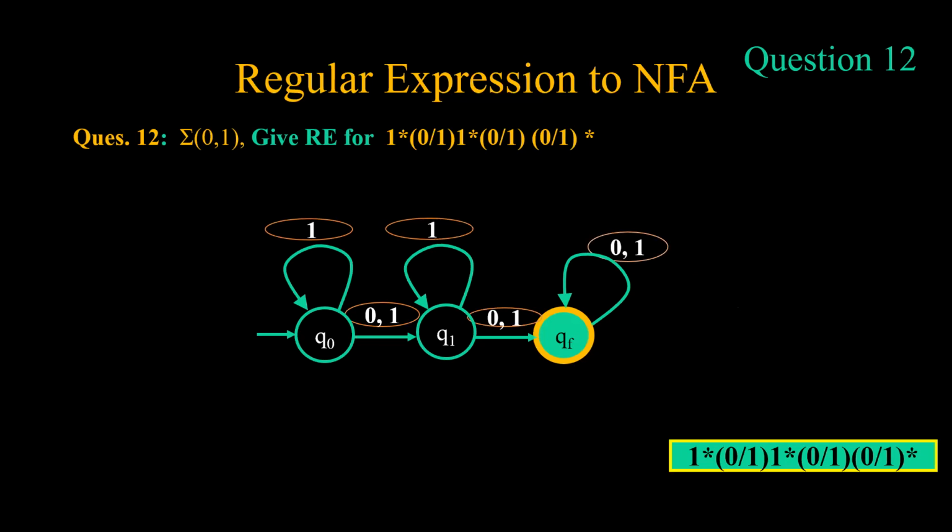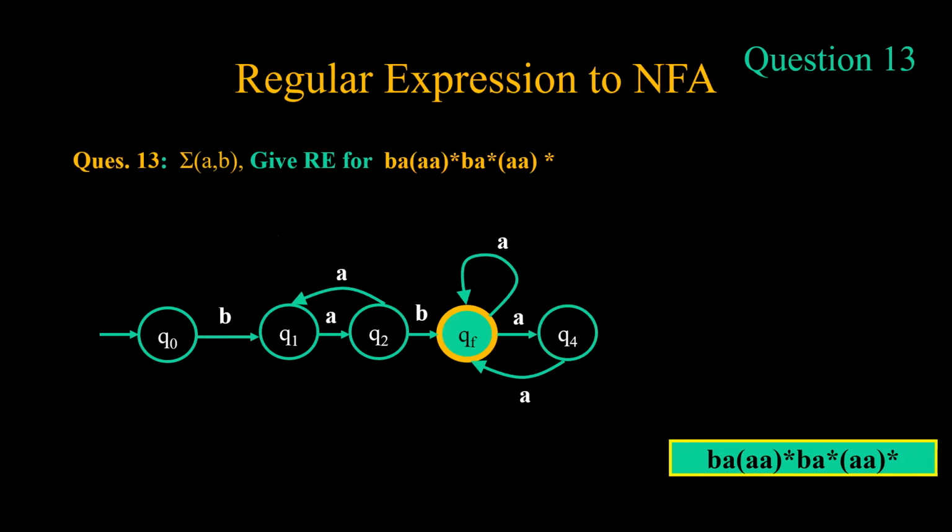Now come to this, we have ba*ba*a*. How will we generate this? We have b, we have a in loop for a star. Whenever it will come in loop, we have a reverse move from here, followed by b, followed by a, and then we have a star, a in loop with a. So this is how we generate for this. Please check this question and the next question.